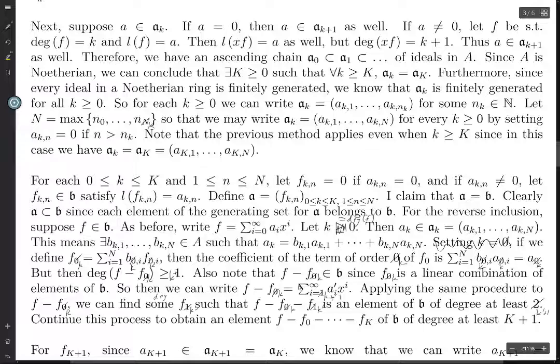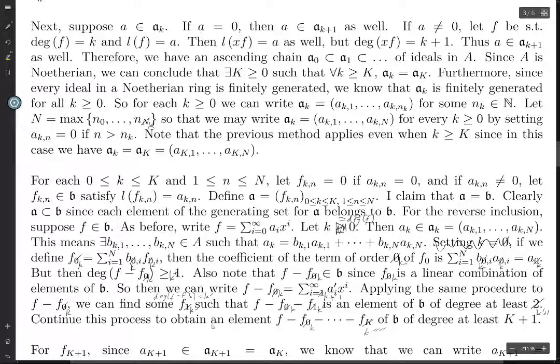So the degree of f minus fk equals k prime. And then we do the same procedure, and we get an element whose degree is greater than k prime. Then we continue this procedure.